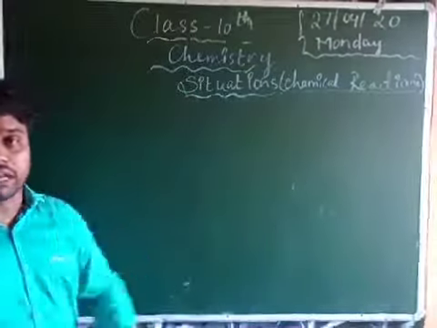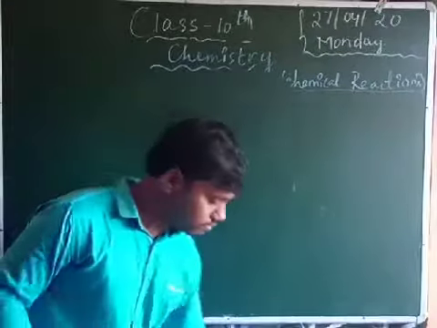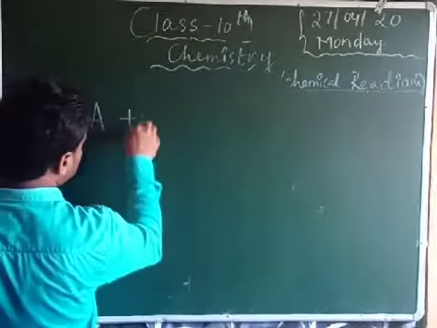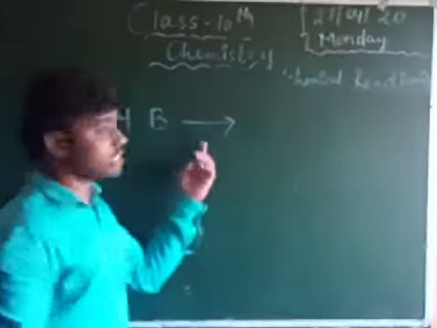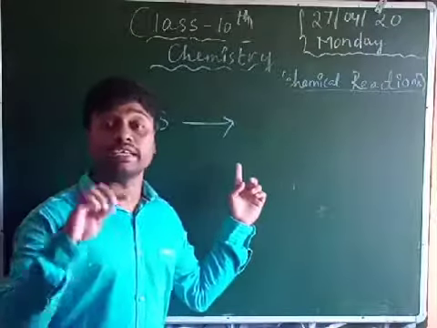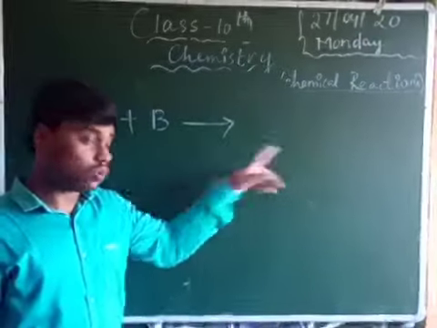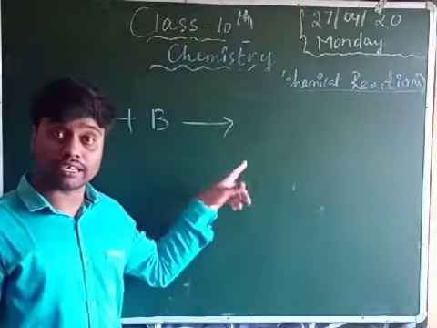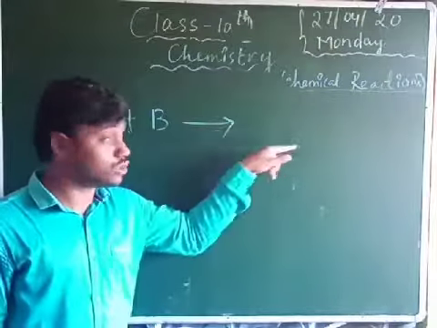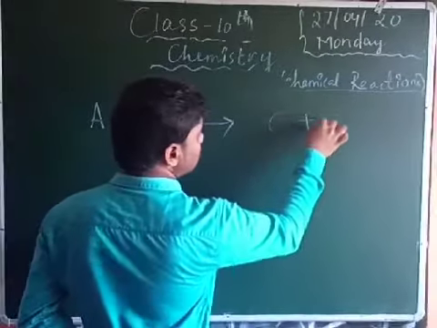Now a small example. You can see, guys, now I'm taking A plus B. This is not an arrow key, this is read as 'gives rise to'. Understand? A plus B gives rise to. This is a ray-like structure, that's why it is called 'gives rise to'. You take A plus B, and your new product is C plus D.